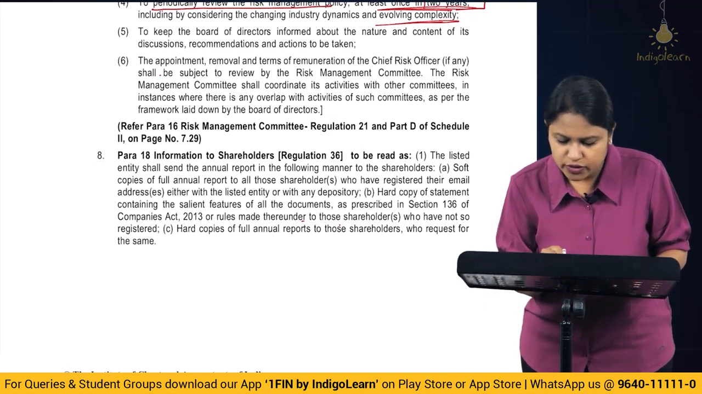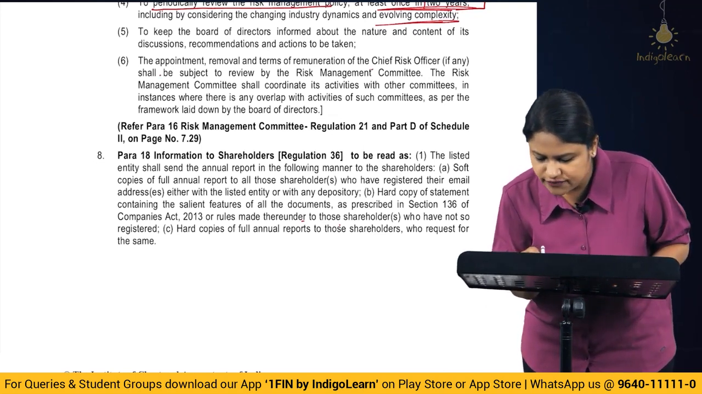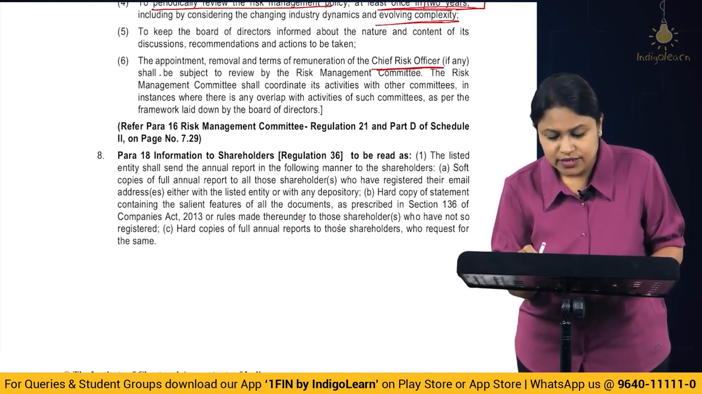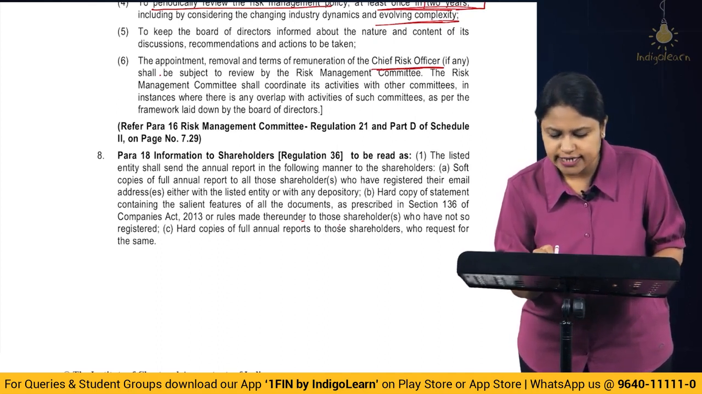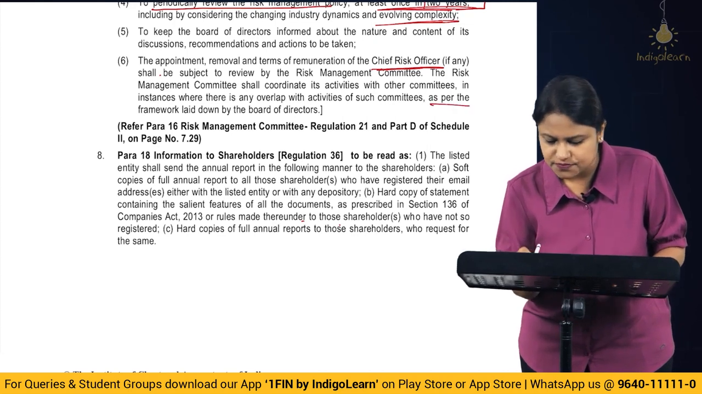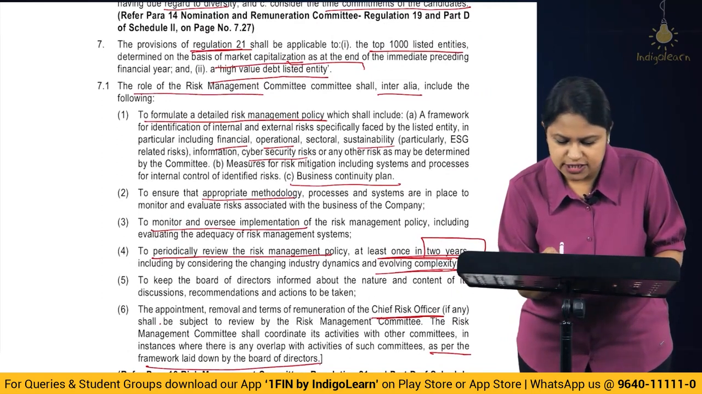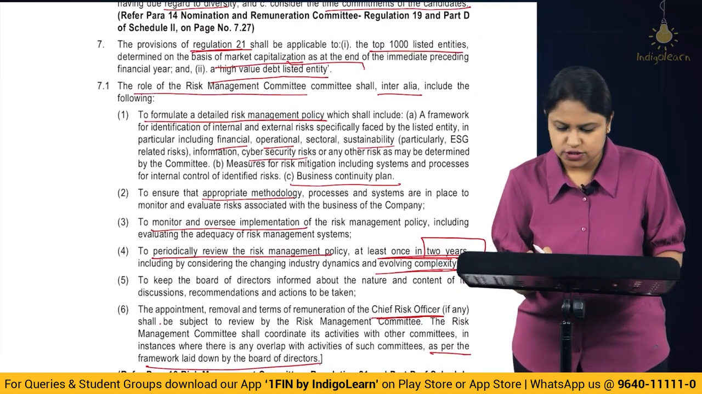The appointment, removal and the terms of remuneration of the Chief Risk Officer, if any, shall be subject to review by the Risk Management Committee. The Risk Management Committee shall coordinate its activities with other committees, in instances where there is any overlap with the activities of such committees, as per the framework laid down by the board of directors. So this is nothing but the role of the Risk Management Committee. That's what is told here.